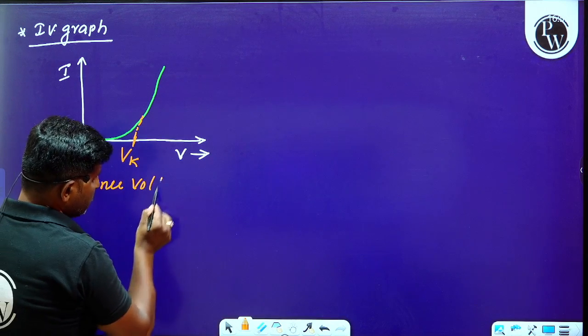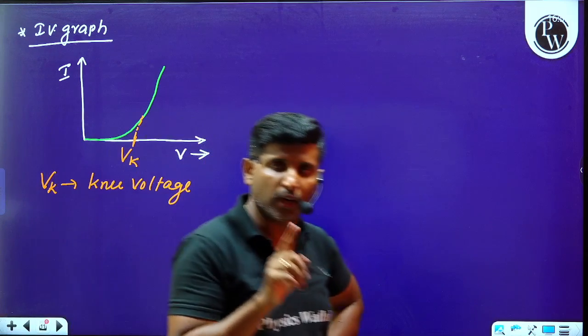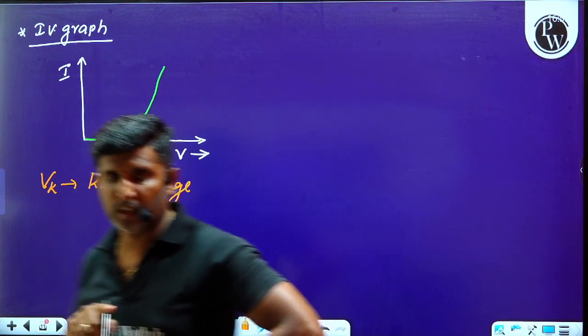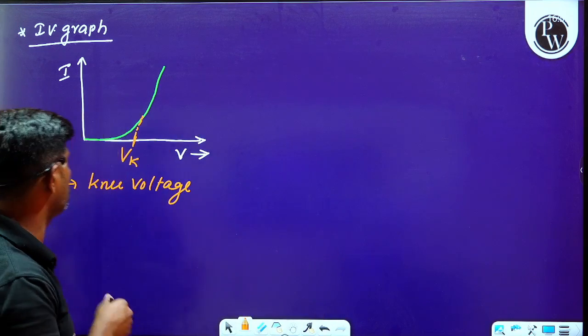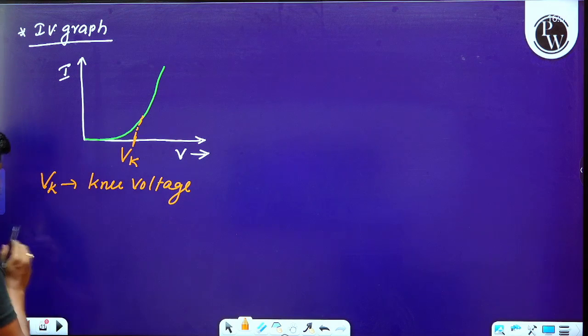What is the knee voltage? It is the voltage applied to a PN junction diode in forward bias condition, at which the current gradually increases. That is called the knee voltage.